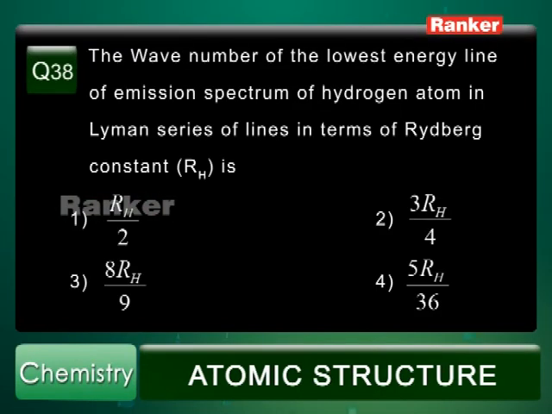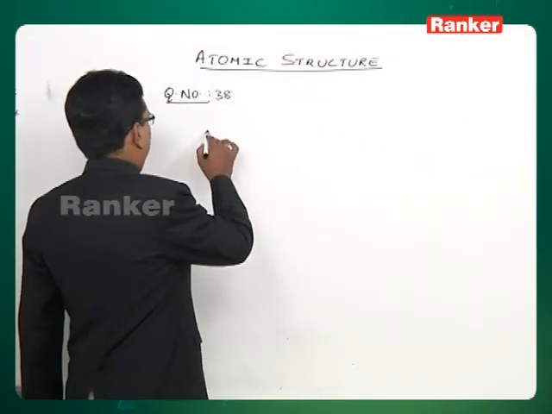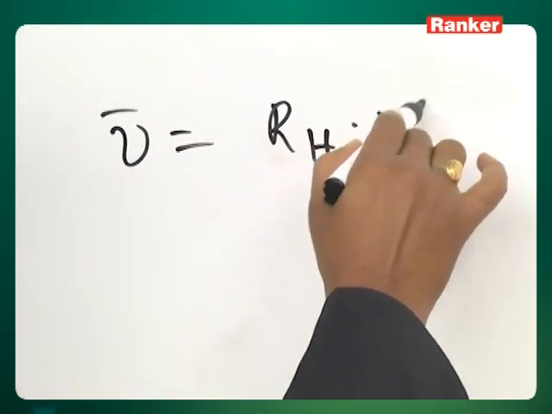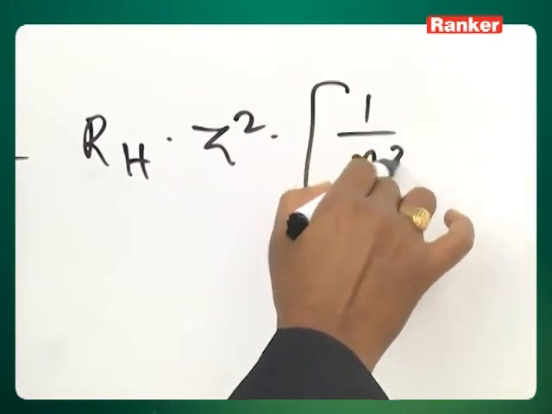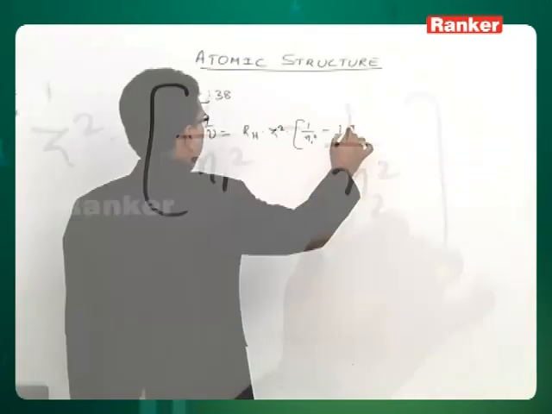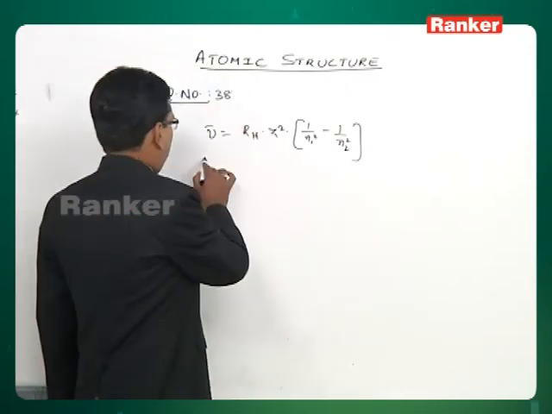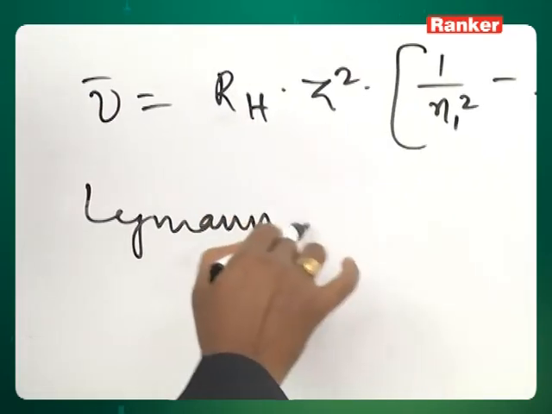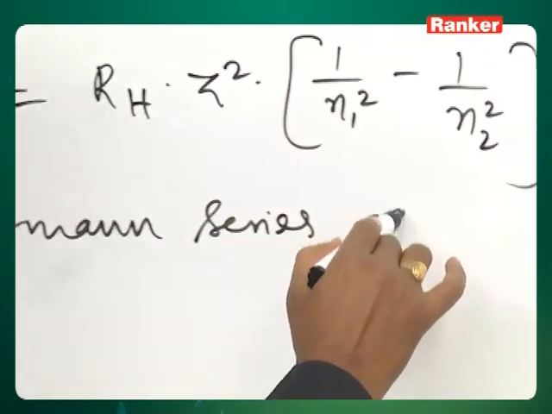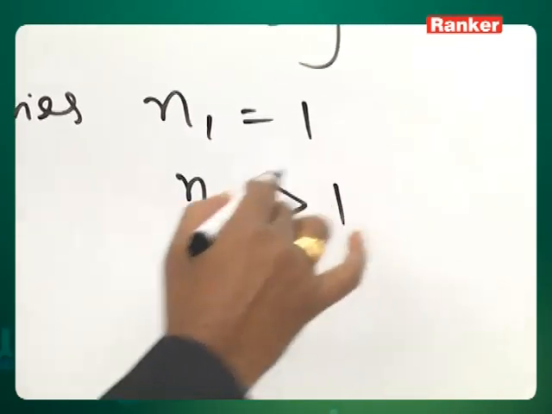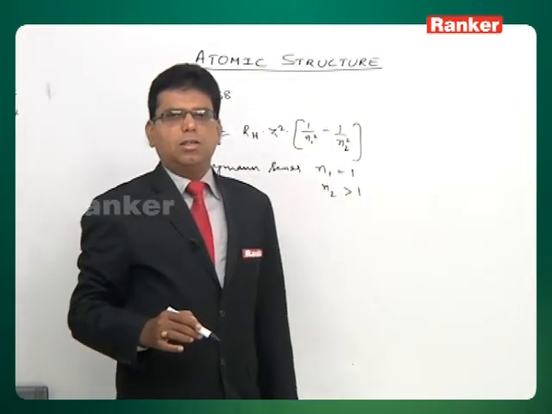The wave number of the lowest energy line of the emission spectrum of hydrogen atom in the Lyman series of lines. So again, Rydberg's equation: nu bar is equal to RH into Z square into 1 by N1 square minus 1 by N2 square. For hydrogen atom Z equals 1, and here it says Lyman series of lines. For Lyman series N1 is equal to 1 and N2 is greater than 1.